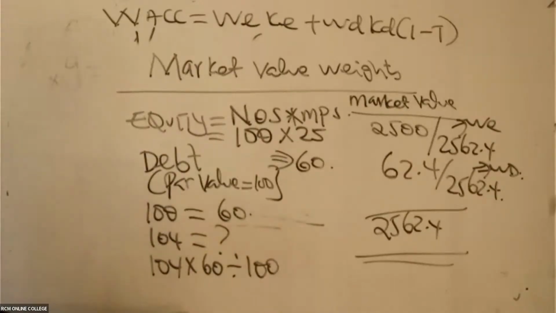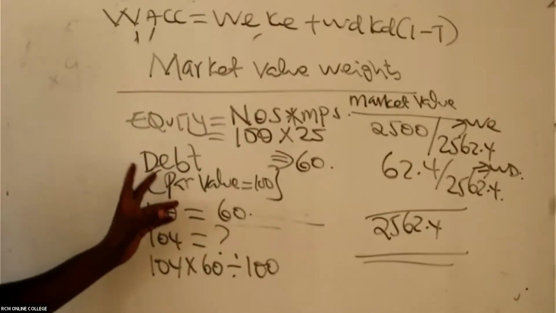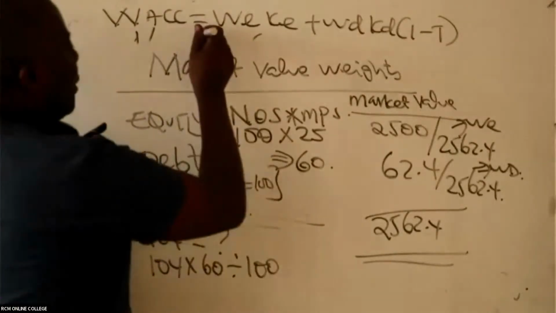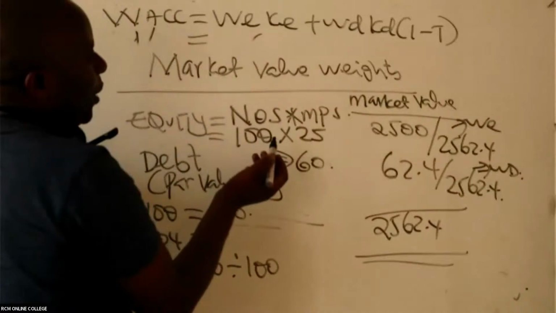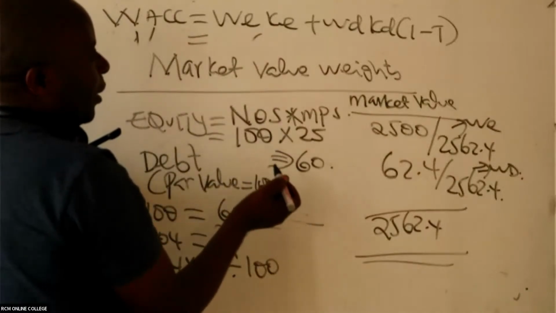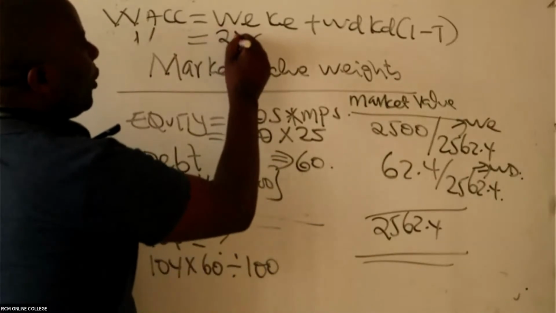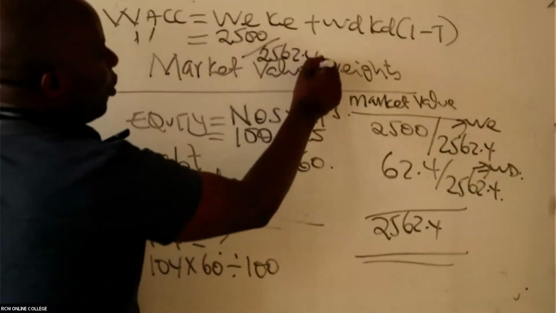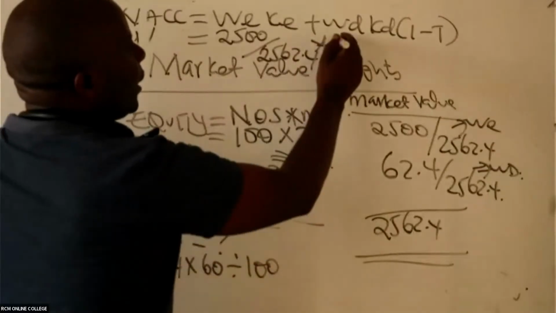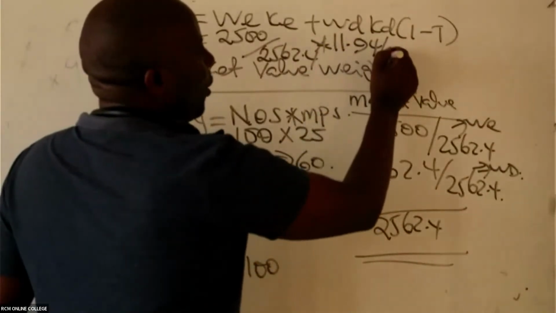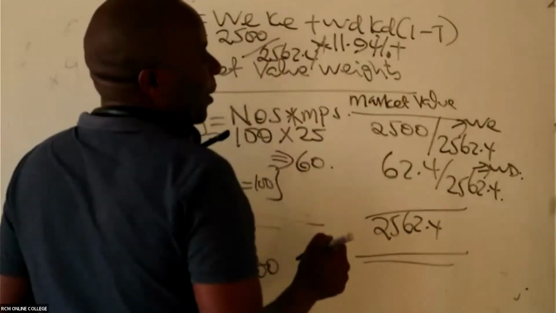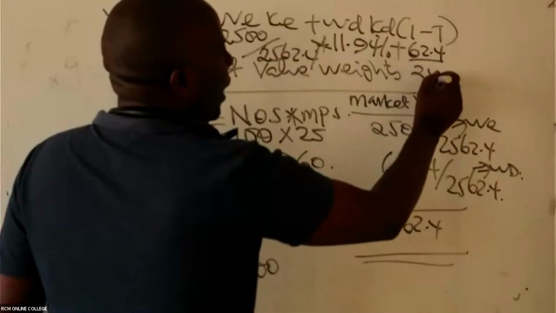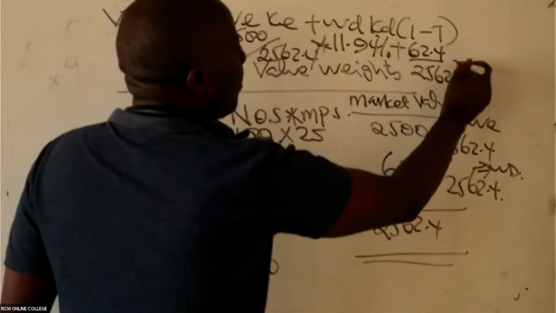I'm going to repeat this because I know it's a problem to many students. But before I repeat it, please come and substitute here. So the weight of equity is 2,500 over 2,562.4, times the cost of equity, which you are giving me as 11.94%, plus the weight of debt, which is 62.4 over 2,562.4, times Kd.